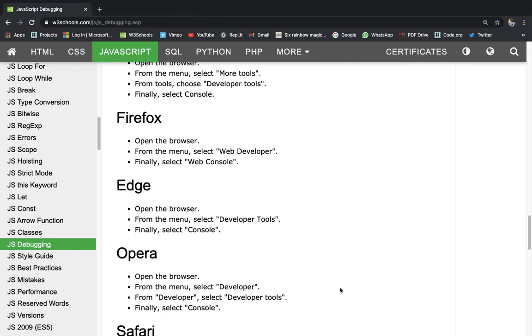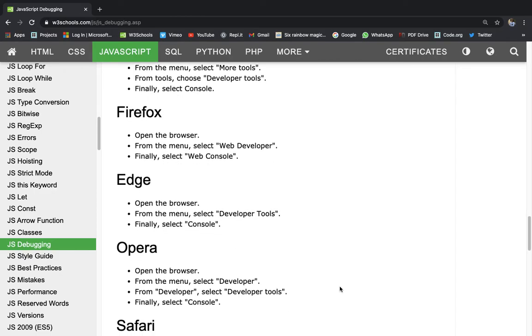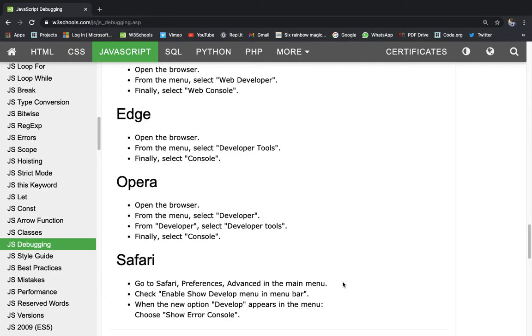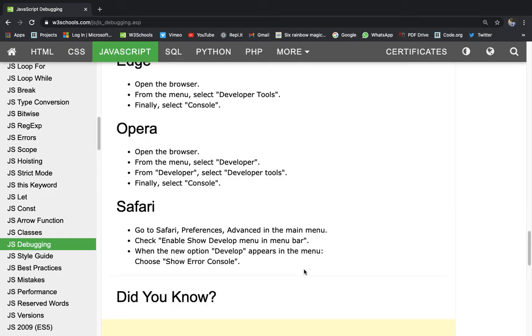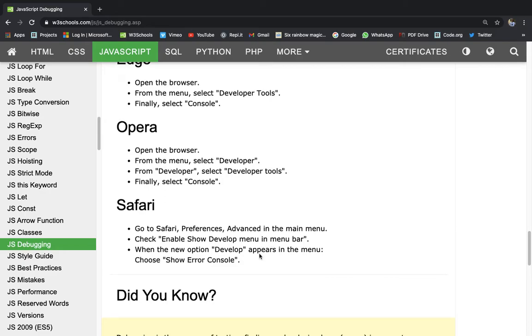Okay. In Opera, open the browser. From the menu, select developer. From developer, select developer tools and finally select console. Okay. And then finally Safari. Go to Safari, preferences, advanced in the main menu. Check enable show develop menu in menu bar. When the new option develop appears in the menu, choose show error console.